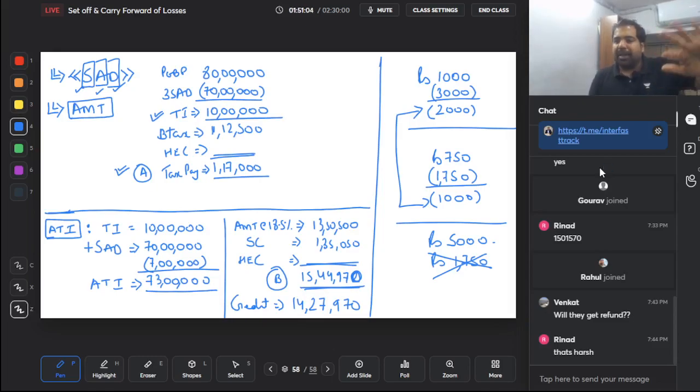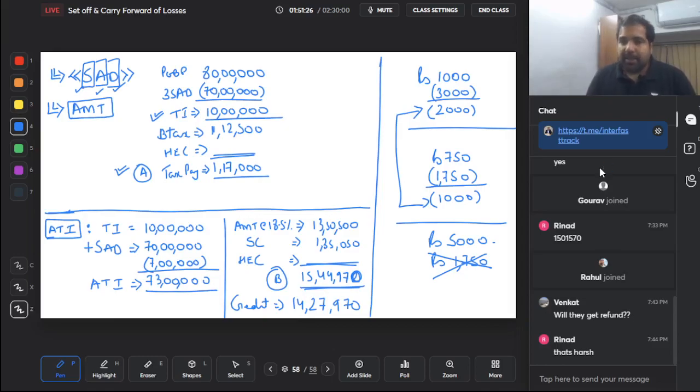If you have that, first calculate tax. Normally your normal tax after doing all the deductions is 1,17,000. There is no change in that. But then you have to do AMT. How do you calculate that? Take your total income, and whatever made you SAD, reverse it. So if you got any deduction in SAD, reverse it. But if it's a specified business reversal, then minus the depreciation at least. You get ATI. From the ATI, you take 18.5%.